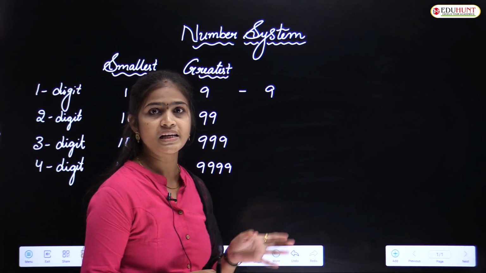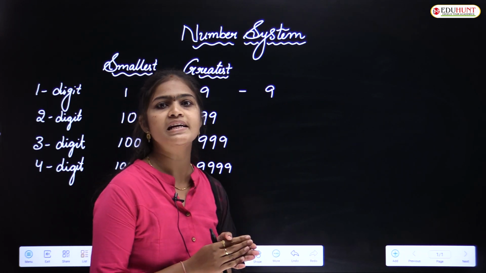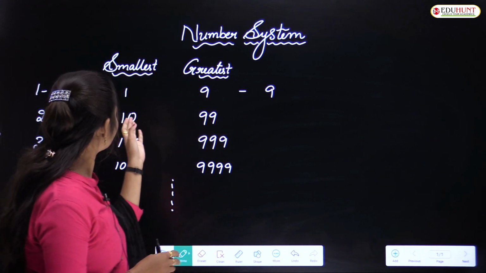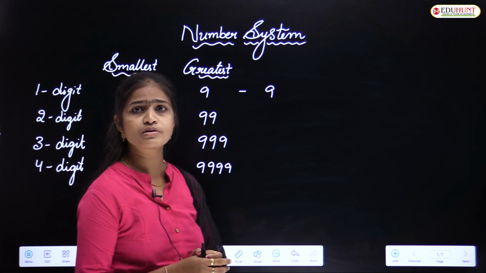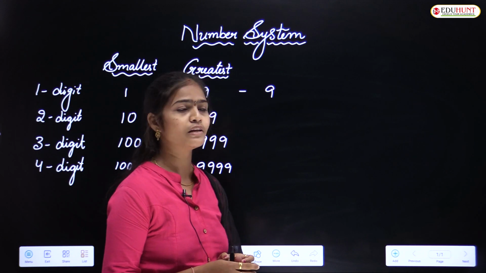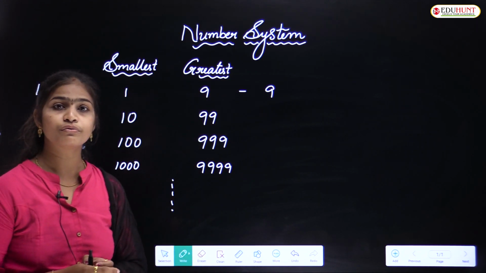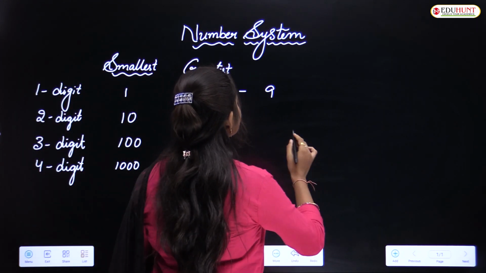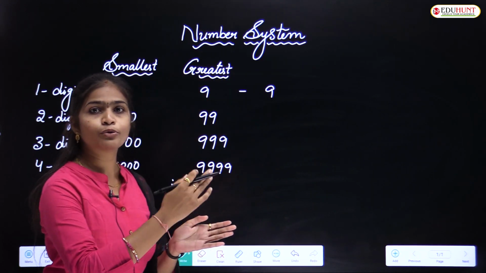It is not possible. Here 1 to 9 is possible, that's why we counted. But here, 10 to 99, how will we count all those numbers? It is not possible, no? So that's why we have one formula here, for the numbers from A to B.